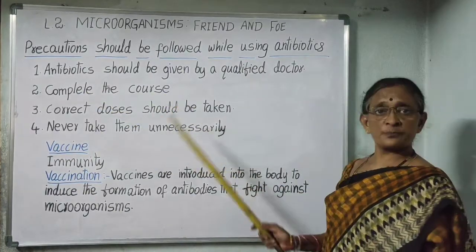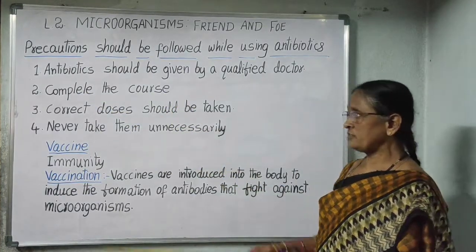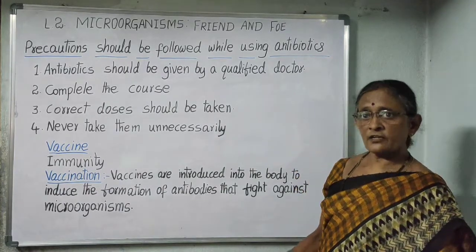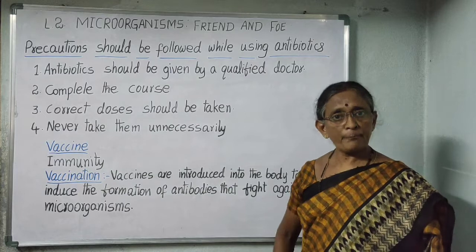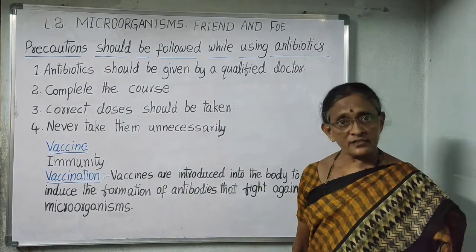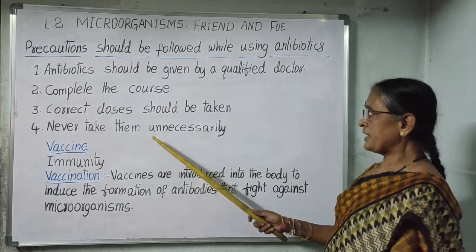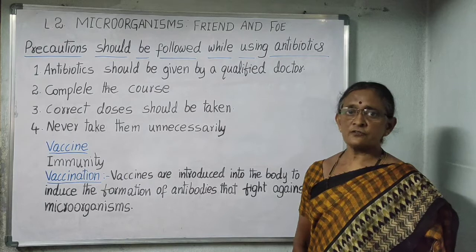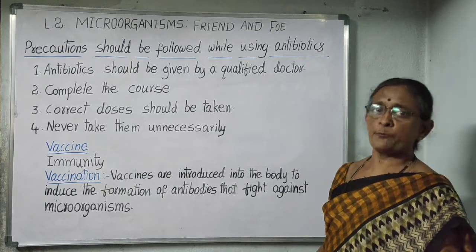Complete the course prescribed by the doctor. Don't take the wrong dose. If you take a wrong dose, it may make the drug less effective when we need it in future. Never take them unnecessarily because they may kill the useful bacteria in the body.